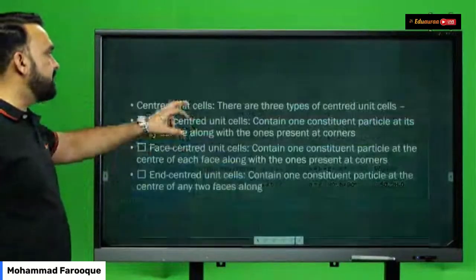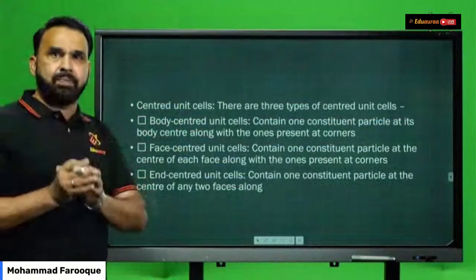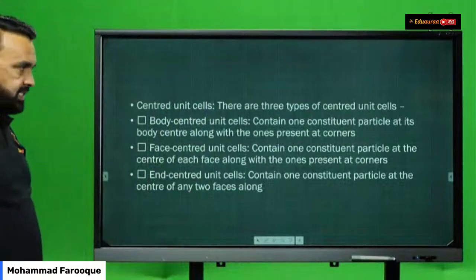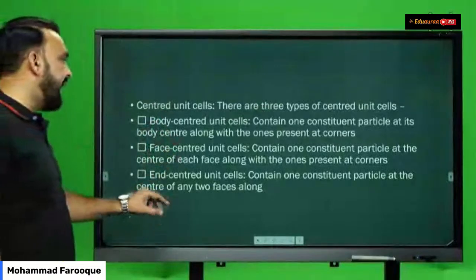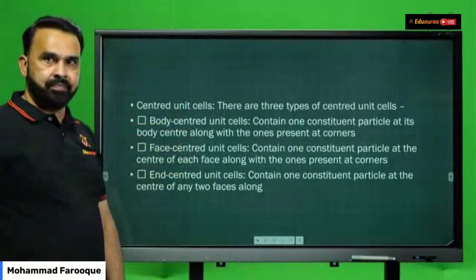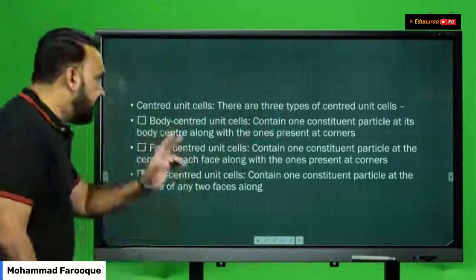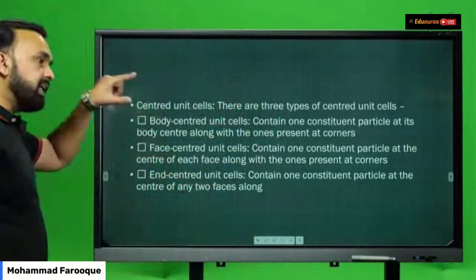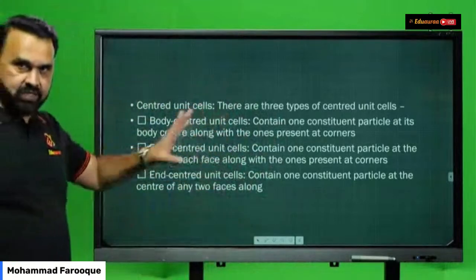The second type of unit cell is the centered unit cell. Now in the chapter, you will be concentrating on these 3 types of unit cells. There are 3 types of centered unit cell: body-centered, face-centered, and end-centered. What is a body-centered unit cell? Along with the corner lattice points, it contains one constituent particle, one lattice point, inside the body of the unit cell. I'll be showing you the diagrams further on.